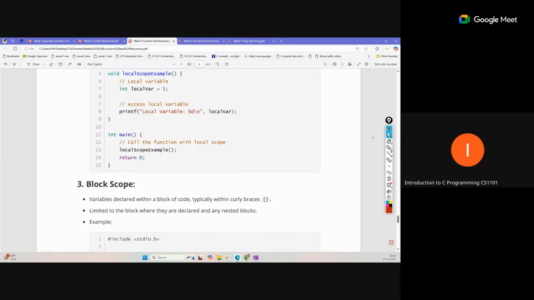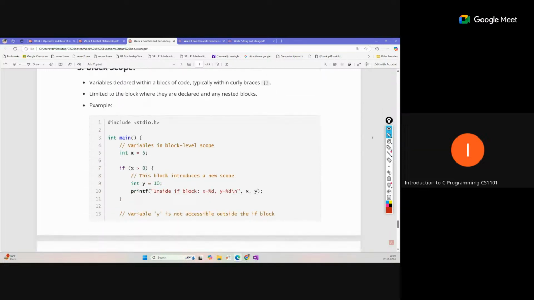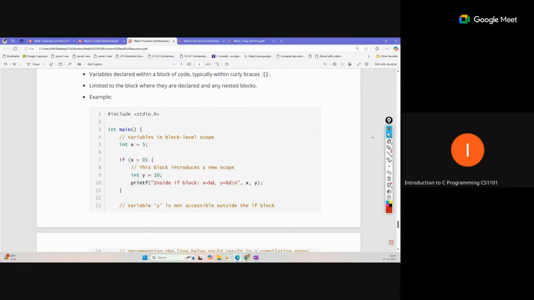Block scope is also one scope. Sometimes the body within curly brackets is defined as a block. You can see this is the main function, and we are inside one function, but inside it there is one block, the open and closed body for the if condition.